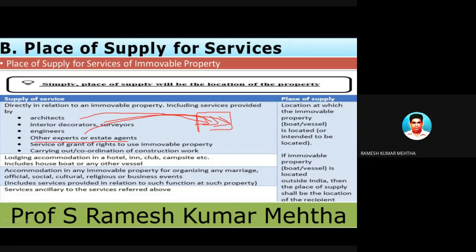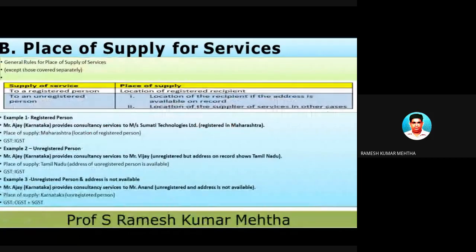So services, lodging and accommodation in a hotel, that is the immovable property. In this case, I told you the location where the immovable property is, that is the place of supply. So if the immovable property is in Bombay, then the place of supply is also in Bombay. Okay, so hope you have understood this one. Now let's take some more examples.